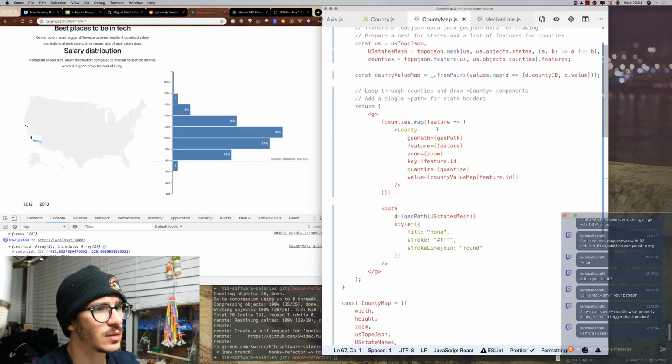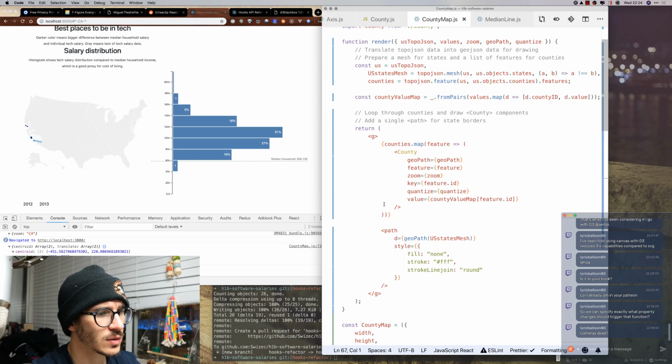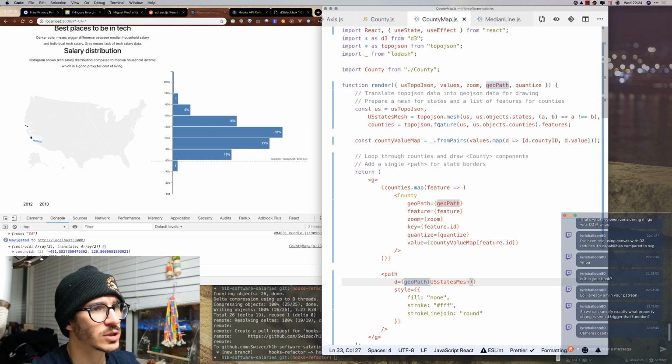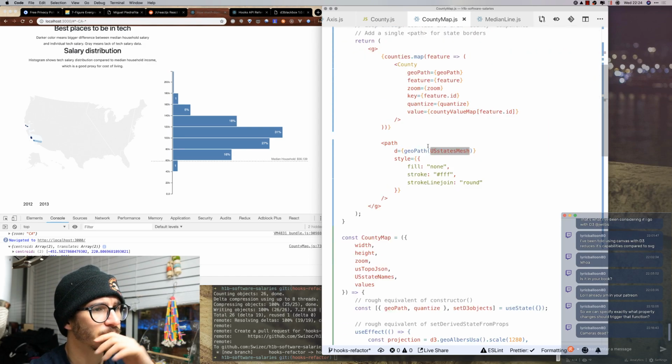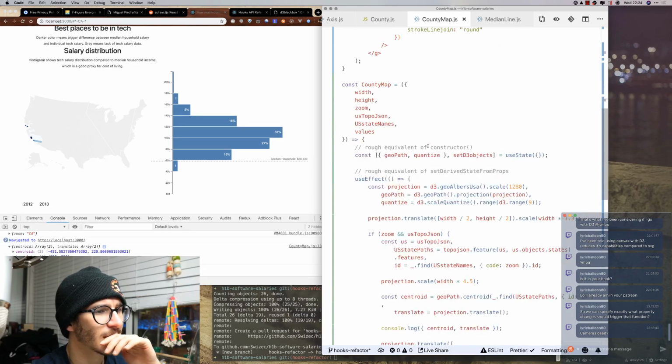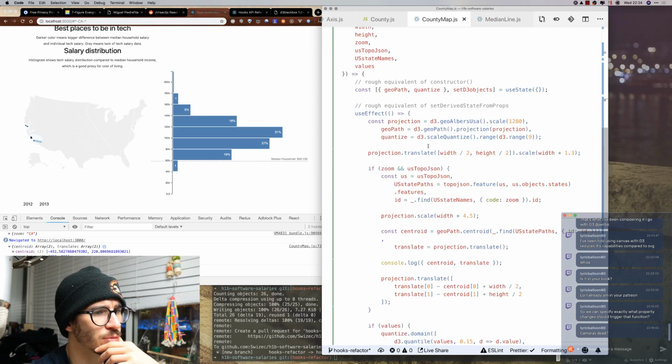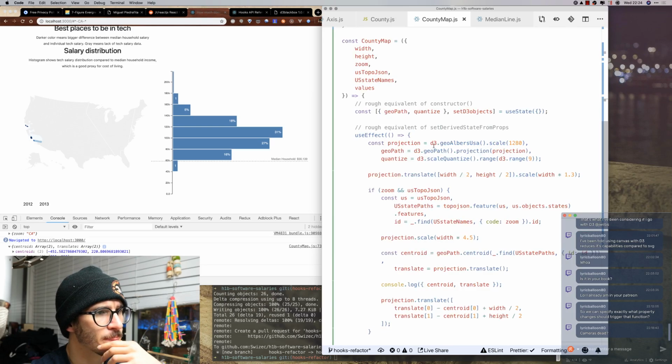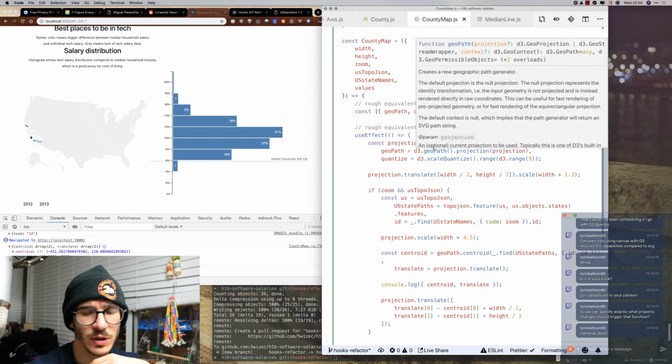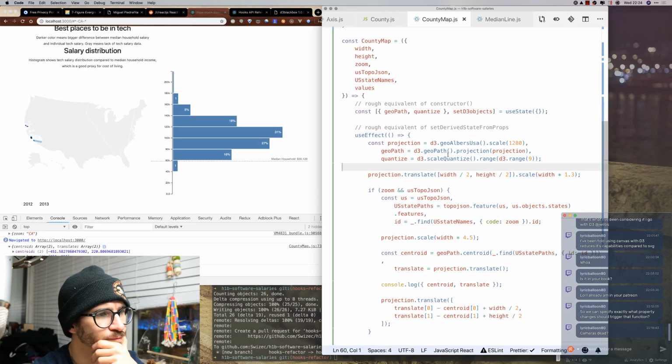Let's see, what are we doing here? So those are our counties. US state mesh, where is that coming from? US state mesh is from top of JSON. Then we get the county value map. This is a strange problem to have, and I'm not quite sure what's going wrong here. D3 geopath projection is updating here.